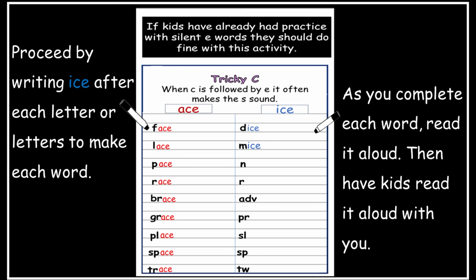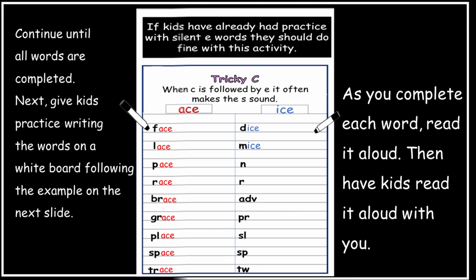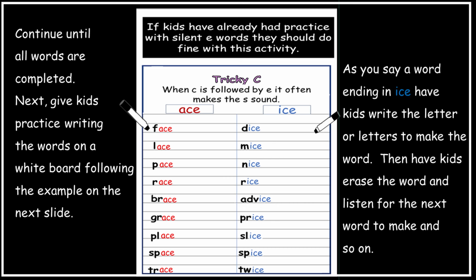Now have kids work with ICE just as they did with ACE. Proceed by writing ICE after each letter or letters to make each word. And then as you complete each word, read it aloud, then have kids read it aloud with you. Continue until all words are completed. Dice, mice, nice, rice, advice, price, slice, spice, and twice.